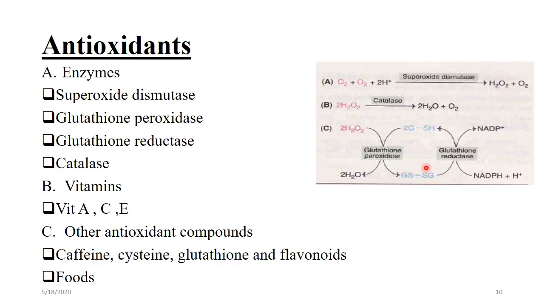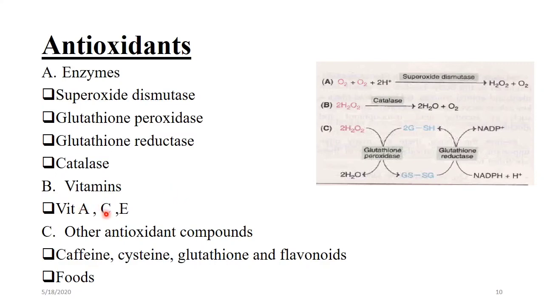Here you can see oxidized glutathione is reconverted to reduced glutathione by the enzyme glutathione reductase using NADPH. Another enzyme is catalase, which decomposes hydrogen peroxide to water and oxygen.